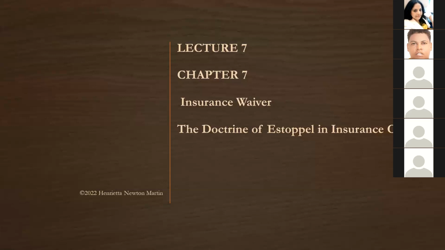So before we move to understand what is insurance waiver, we'll first try to understand what is waiver. Have you heard of the word waiver? Waiver is nothing but just a kind of a demonstration or an act. It's normally in the written form where a party in a contractual perspective intends to relinquish a legal right or a claim.